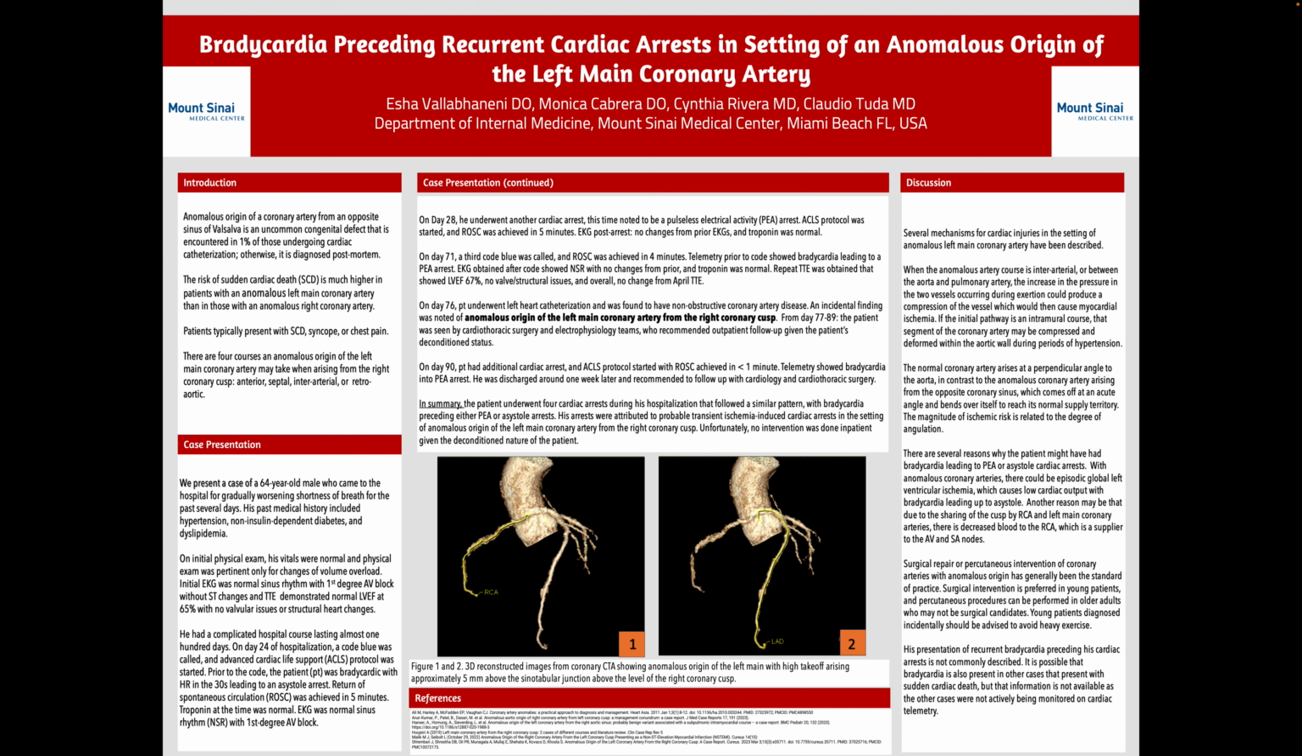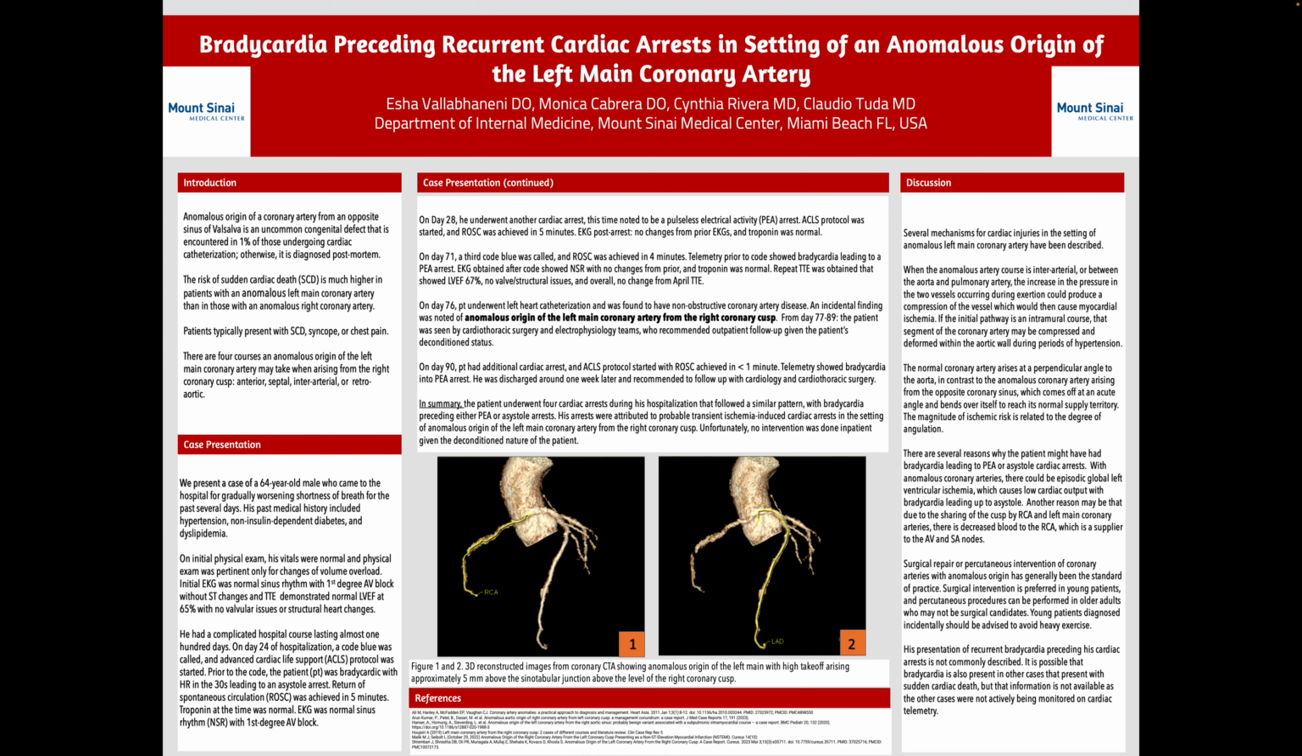There are several reasons why the patient might have had bradycardia leading into PEA or asystole cardiac arrest. With anomalous coronary arteries, there could be episodic global left ventricular ischemia, which causes low cardiac output with bradycardia leading up to asystole. Another reason may be that due to the sharing of the cusp by the RCA and the left main coronary arteries, there is decreased blood to the RCA, which is the main supplier to the AV and SA nodes.